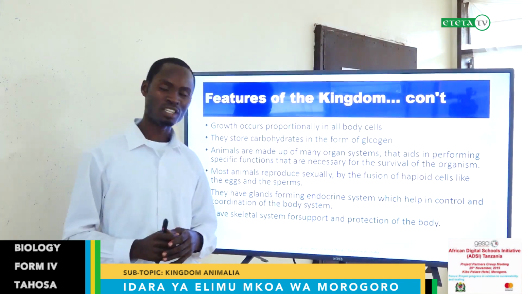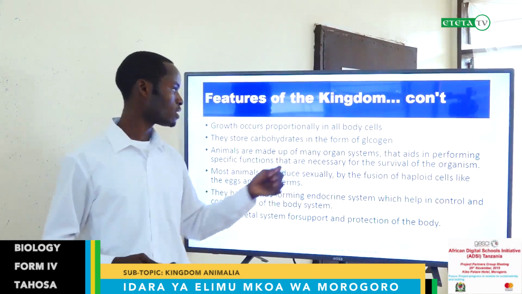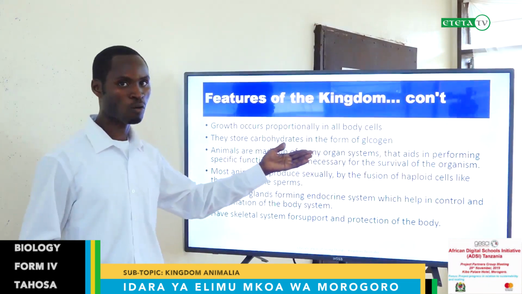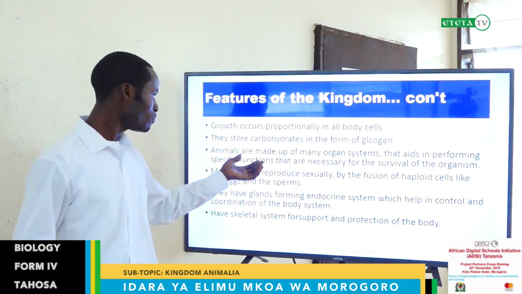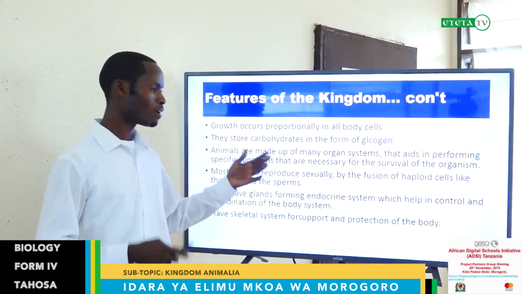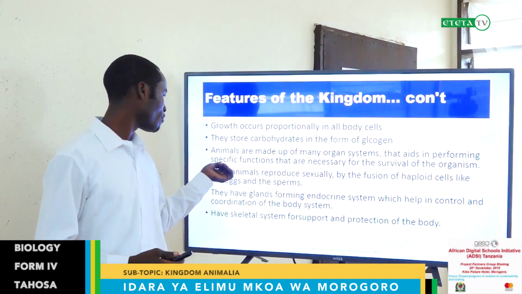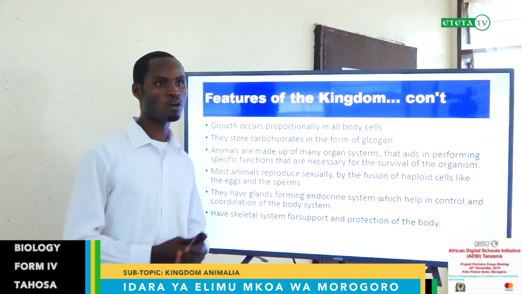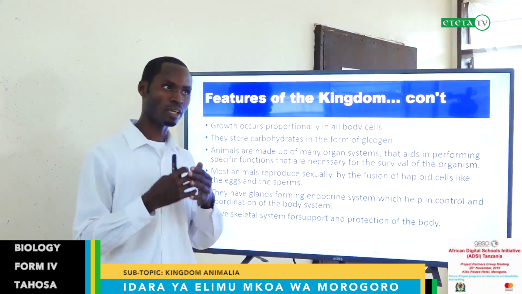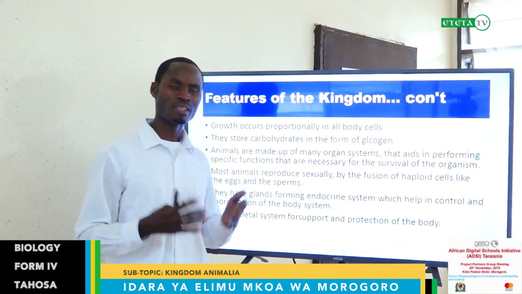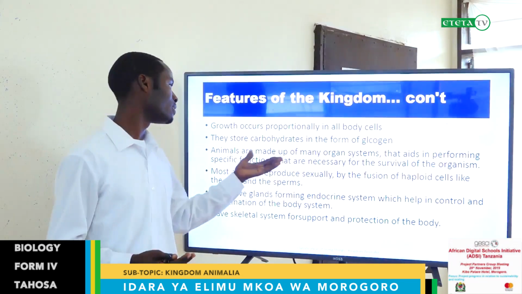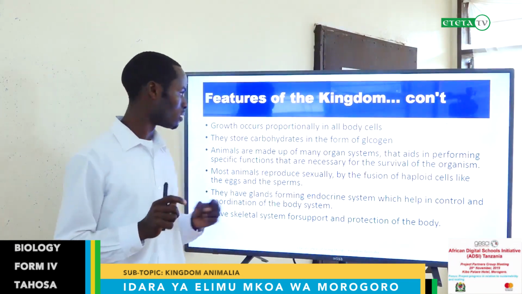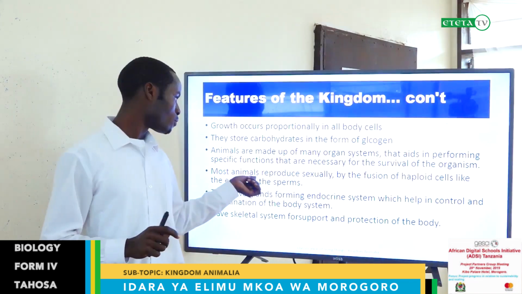Again, they store carbohydrate in the form of glycogen. This is the unique feature that they store their carbohydrates in the form of glycogen, or we call it animal starch. Animals are made up of many organ systems. We have organ systems that aid in performing specific functions that are necessary for survival of the organism. We have different organs, the heart, the brain, the lungs, the kidneys, the liver, which help us to survive because they perform very vital functions in our body. Most animals reproduce sexually.